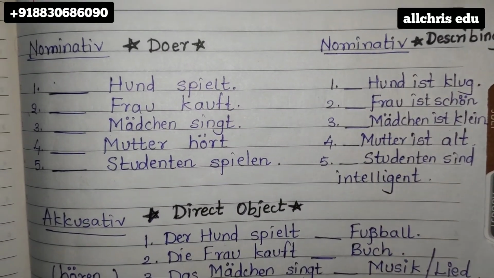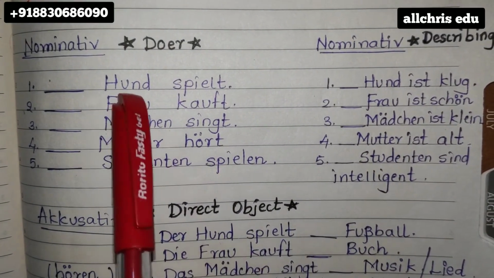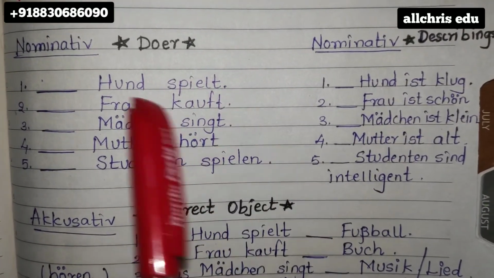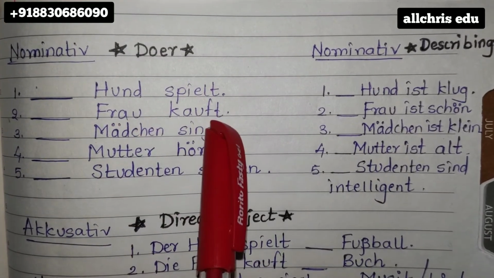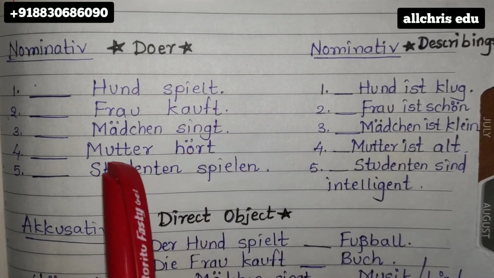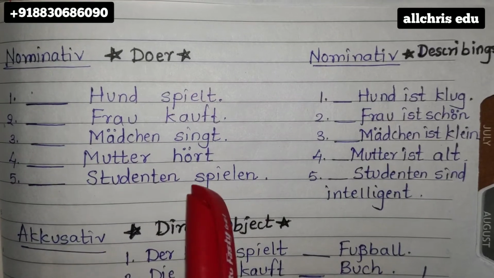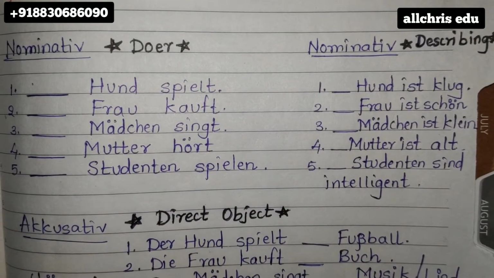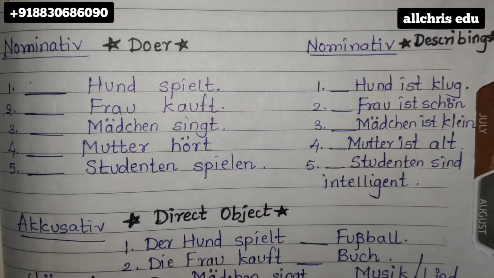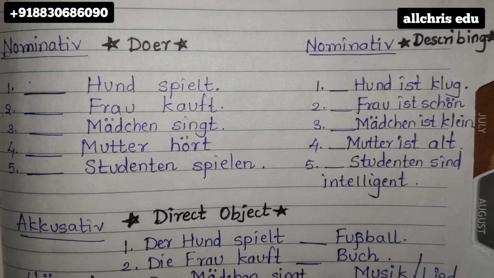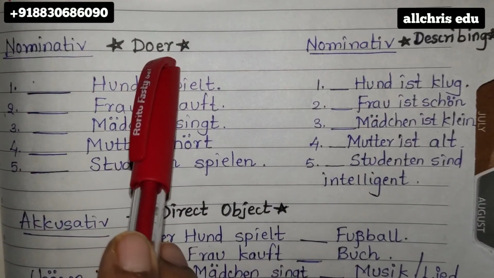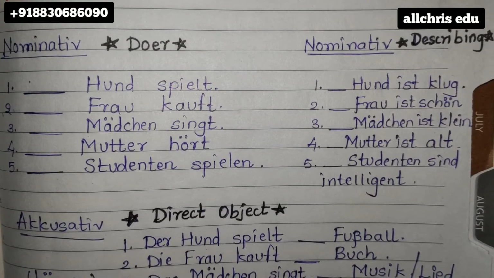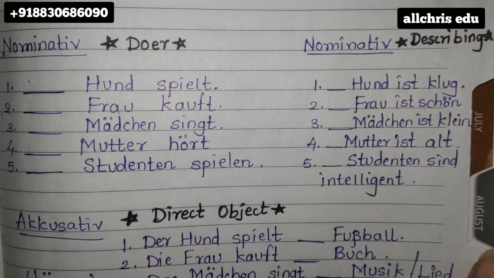So nominative, so here all the nouns are doing some action. Hund spielt, Frau kauft, Mädchen singt, Mutter hört, Studenten spielen.